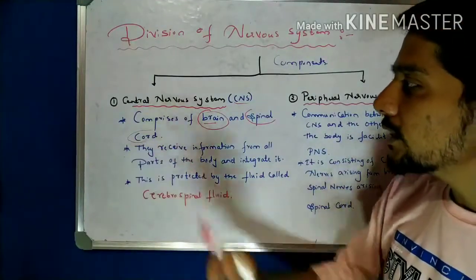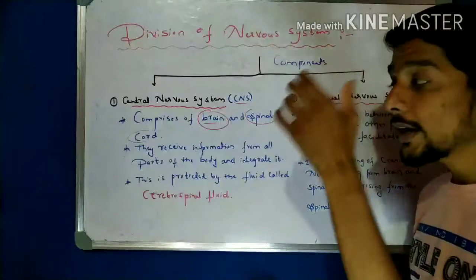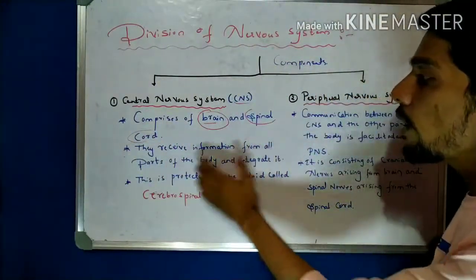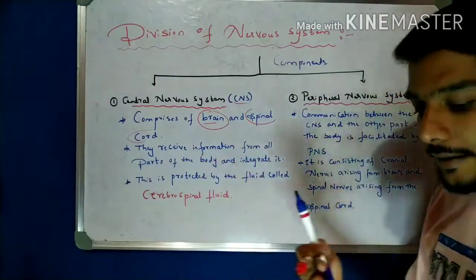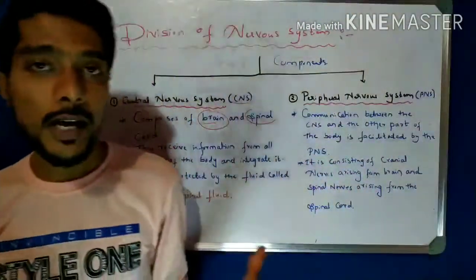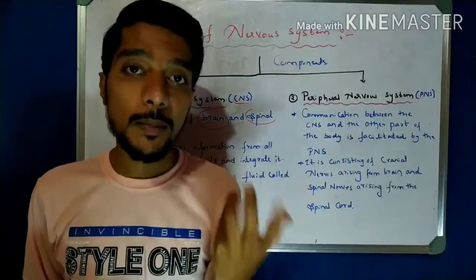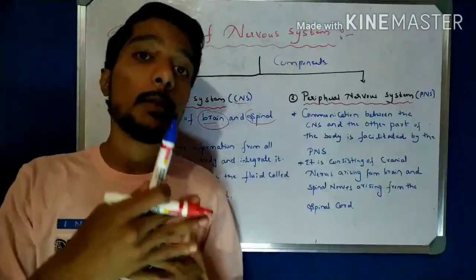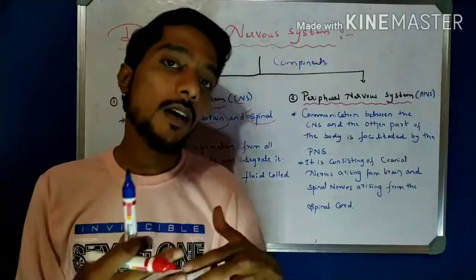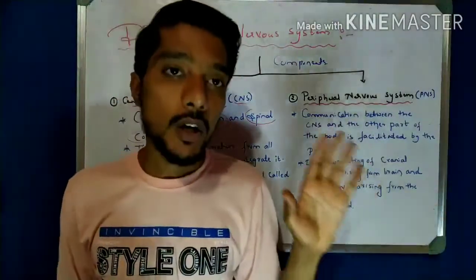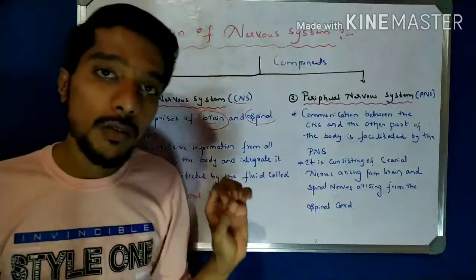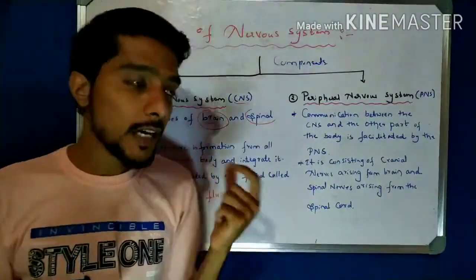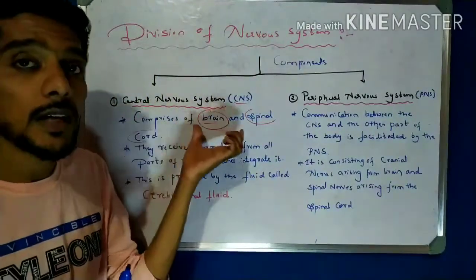Next, what is the function of the central nervous system? It receives information from all parts of the body and integrates it. In the reflex arc we know how the information is collected from the receptors and the spinal cord gives the reflex action, and later on the brain thinks on it. First reaction, then thinking. So receiving information from all parts of the body and decoding it is the function of the central nervous system.